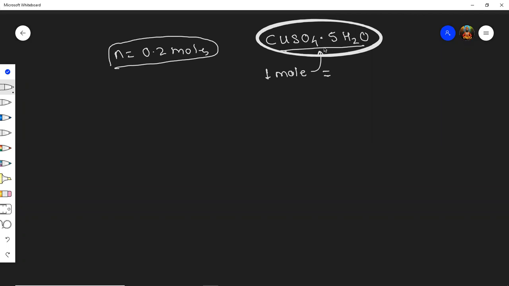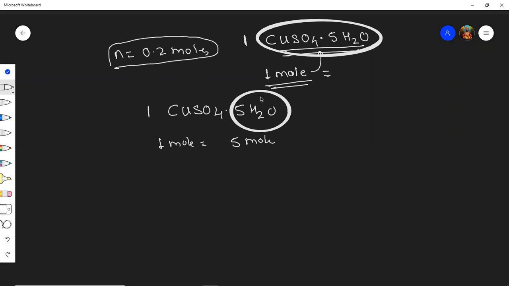But when I am writing this formula, in this formula means 1 mole. Because no number is written in the front means it is 1 mole. So 1 mole of this formula which I have written, how much water moles it is having? 5. Are you see CuSO4 dot 5H2O? So no number is written here, means 1 mole is having 5 mole of water. From this we can clearly see 5 moles. But students, here how much moles they have given? Only 0.2. So 0.2 into 5. How much moles it will come?